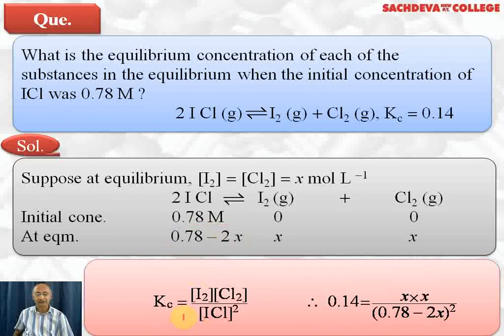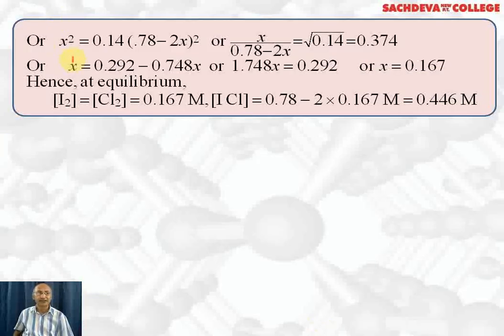Now we write the expression for Kc, that is equal to molar concentration of I2 into molar concentration of Cl2 divided by molar concentration of ICl raised to the power 2. We substitute the value of Kc, 0.14, x into x square divided by 0.78 minus 2x whole square. Here we will get a quadratic equation, x square is equal to 0.14 into 0.78 minus 2x whole square. Here we can use the square root method. x over 0.78 minus 2x is equal to square root of 0.14.